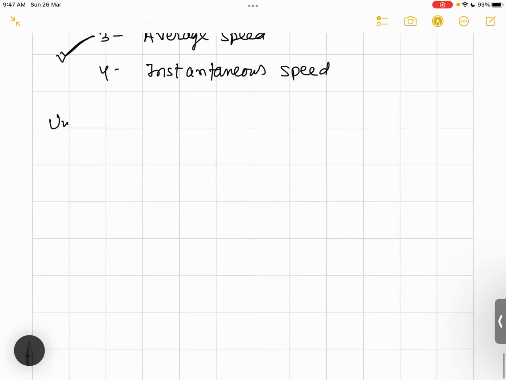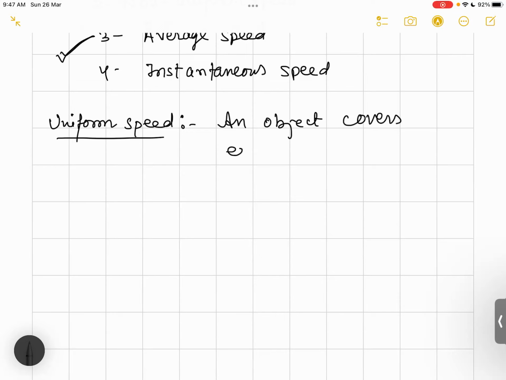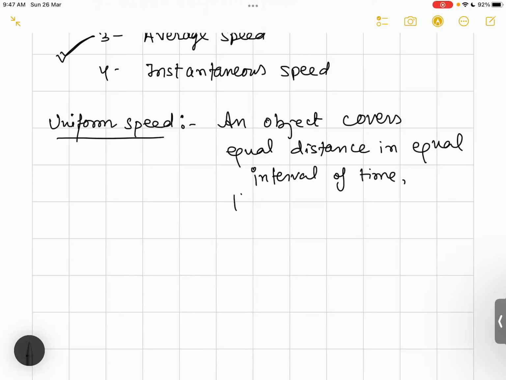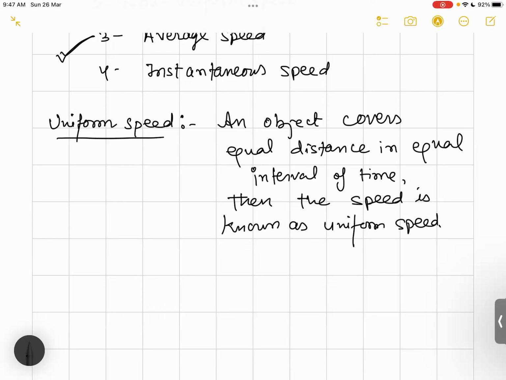So make sure that you are making notes from this presentation. Uniform speed. What exactly is uniform speed? It means that when an object covers an equal distance in an equal interval of time, then the speed is known as uniform speed.